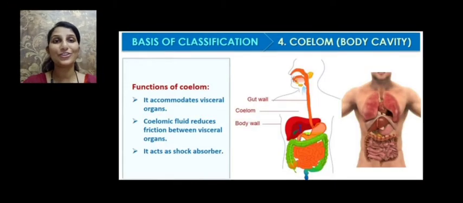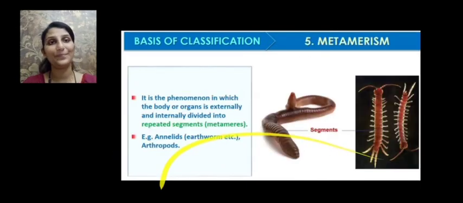Now, what are the functions of coelom? It accommodates all the visceral organs or internal organs, and we know the coelom in the case of coelomate animals is filled with coelomic fluid, and this coelomic fluid reduces friction between the visceral organs, and it also acts as a shock absorber. So these three are the functions of the coelom.